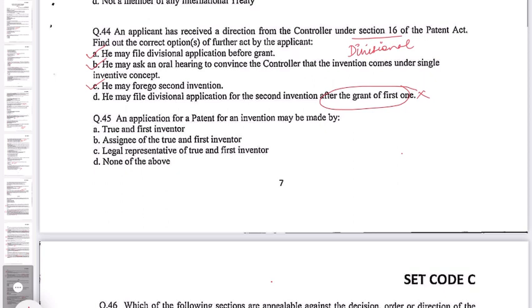Question 45. An application for a patent for an invention may be made by A. True and first inventor, B. Assignee of a true and first inventor, C. Legal representative of true and first inventor, D. None of the above. Here A, B and C are correct.